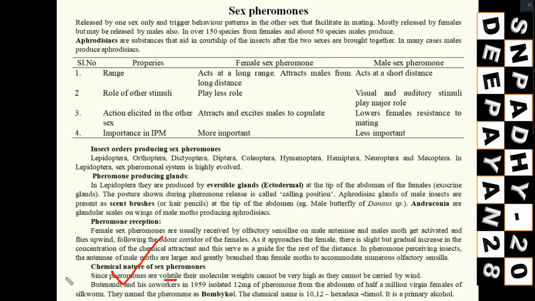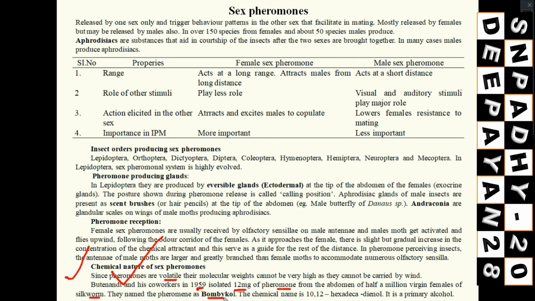You see, this one is important. Butenandt and Karlson and his co-workers in 1959 isolated 12 milligram of this pheromone from the abdomen of 500,000 virgin females of the silkworm. You see how many females are required to produce only 12 milligram of pheromone, and they named the pheromone bombykol.